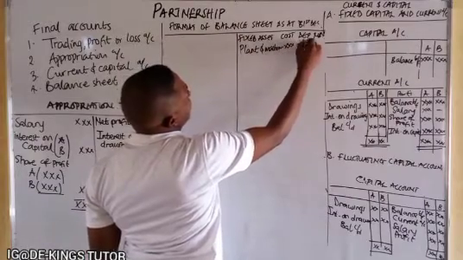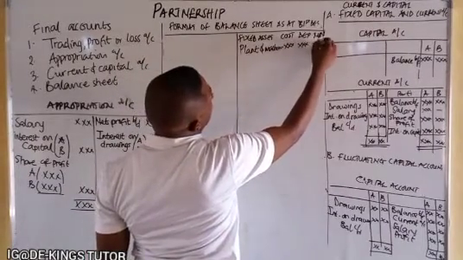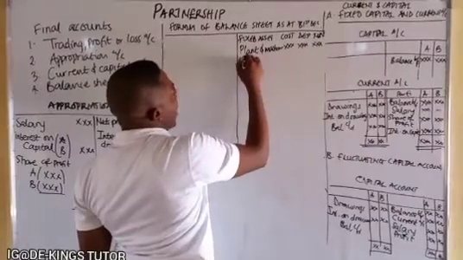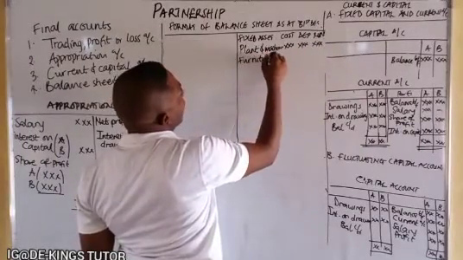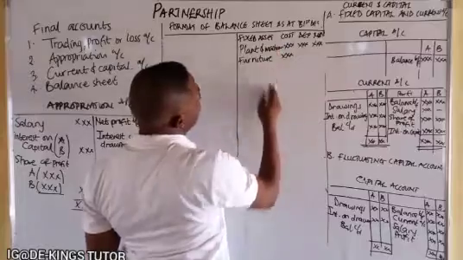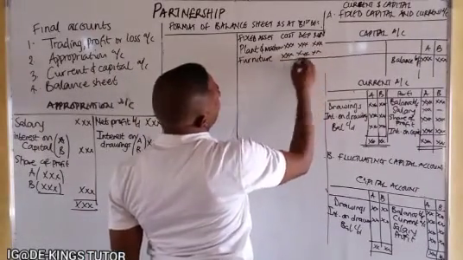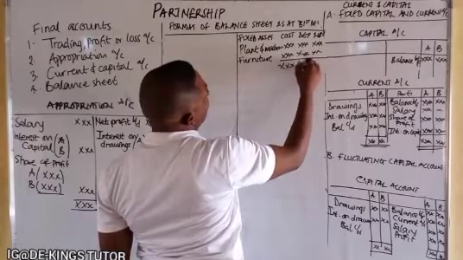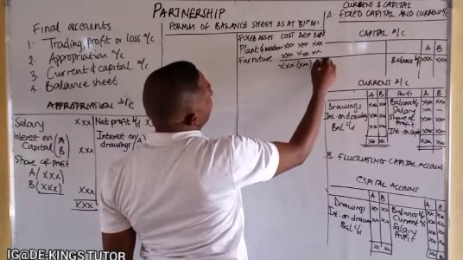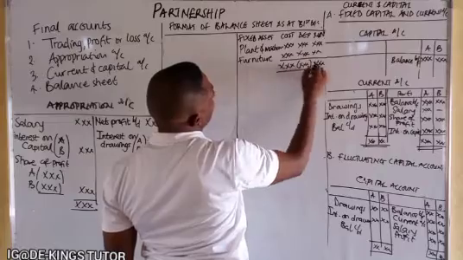The cost, if there's depreciation, you deduct it, then you get a net book value. Then we can have furniture and other fixed assets that can come under this, whereby we have the cost, deduct the depreciation to have a net book value.